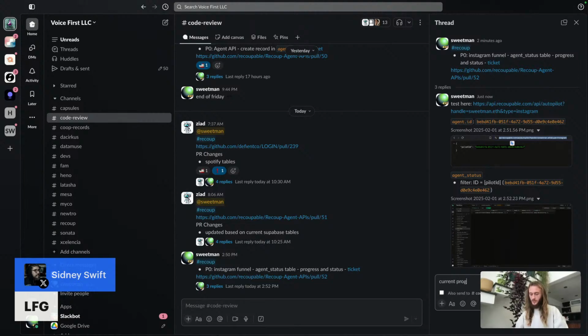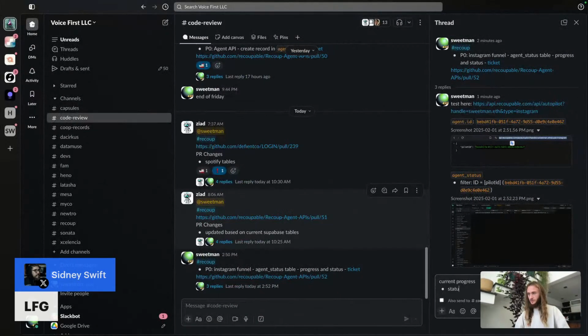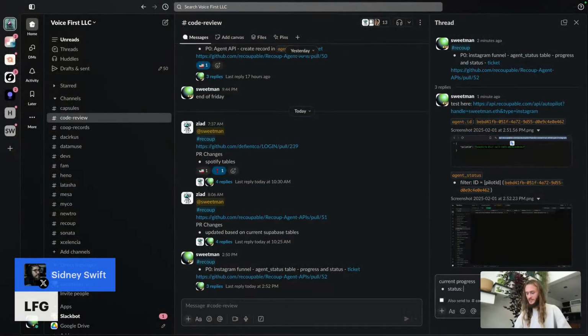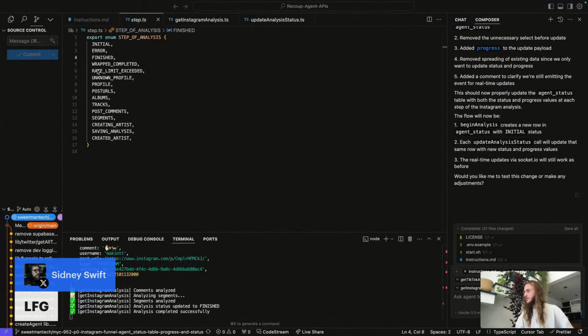Current progress is, so we've got status in the photo is 10 and 30. So we've got status 10, progress 30%. Status 10 is what? If we go into these steps, I think 10 is post comments. 0, 1, 2, 3, 4, 5, 6, 7, 8, 9, 10 is post comments.